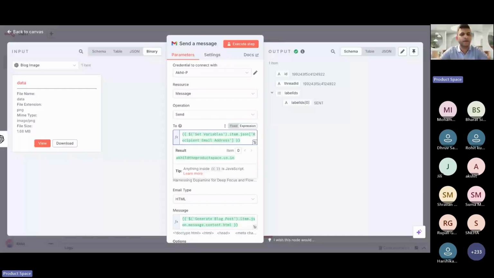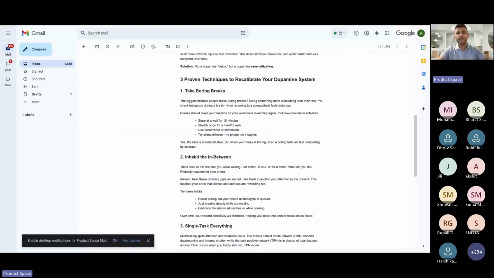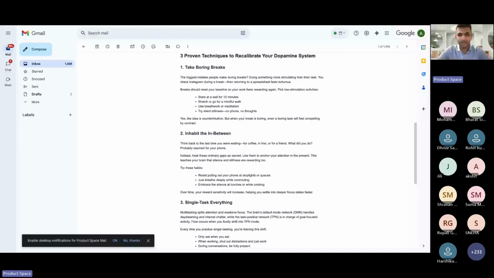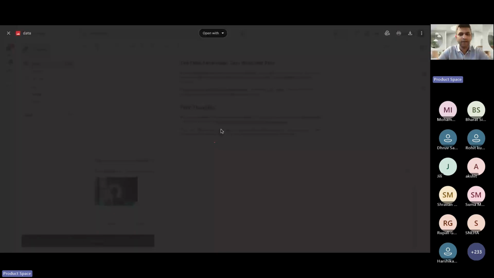Okay, all right. So as I shared that YouTube URL as well, right? Harnessing dopamine for deep focus and flow state, a neuroscience-backed guide. It gave you everything that was there in that podcast or video, right? It converted it to blog content, and it also gave you a relative image as well.